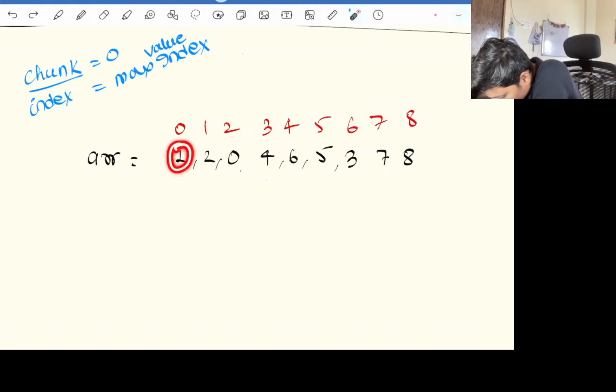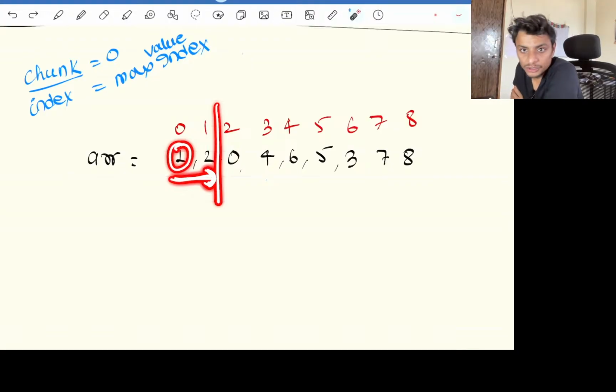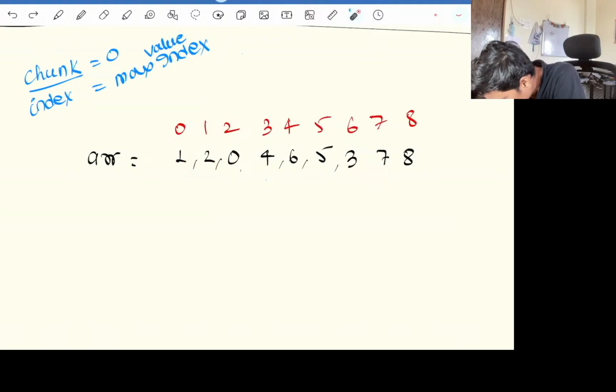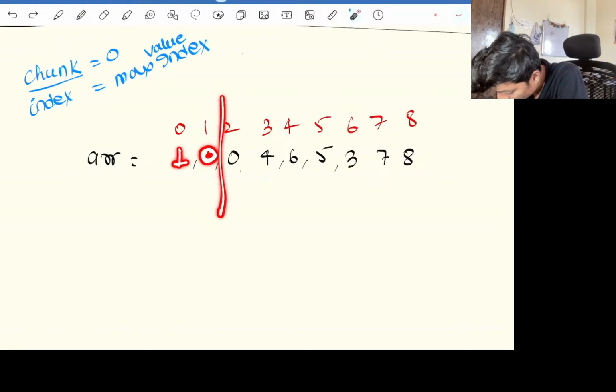If I am getting 1 over here till index 1, I need to carry this, right or wrong? Even if this element might have been 0, we still need to carry this chunk up to index 1 because we have the element as 1.